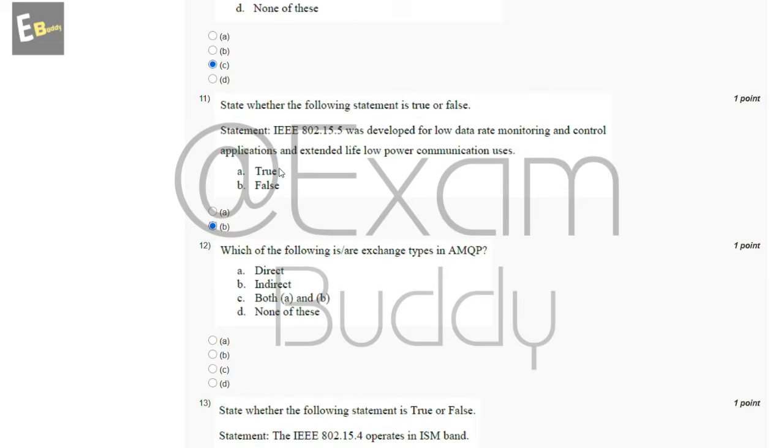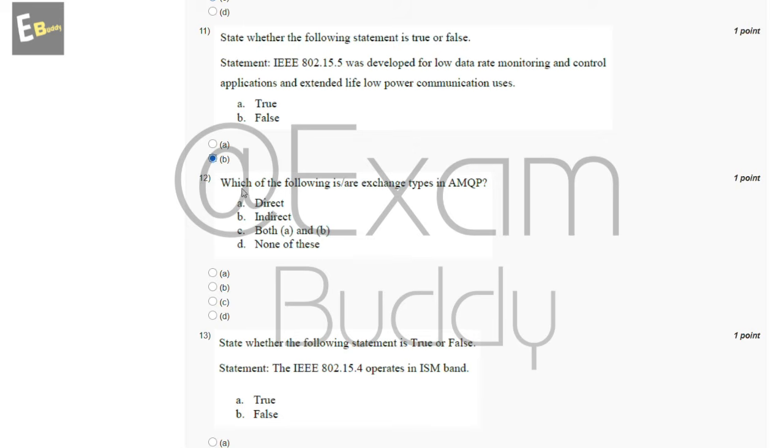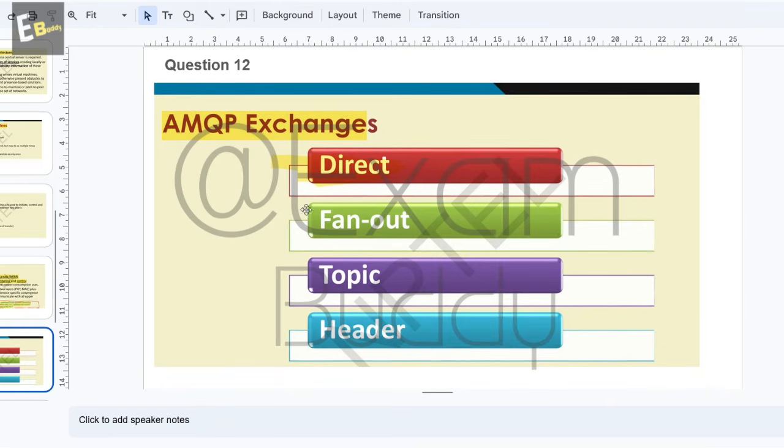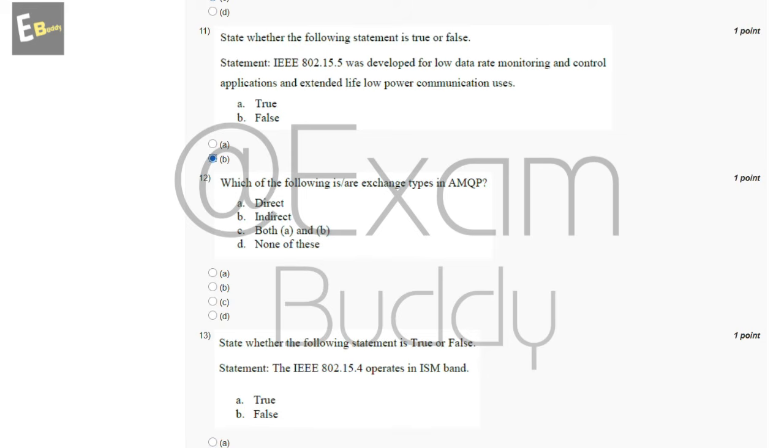Now question 12. Which of the following is an exchange type in AMQP? So the answer of the 12th question is AMQP exchange: direct, fanout, topic, headers. So the answer of question 12 is A, direct.